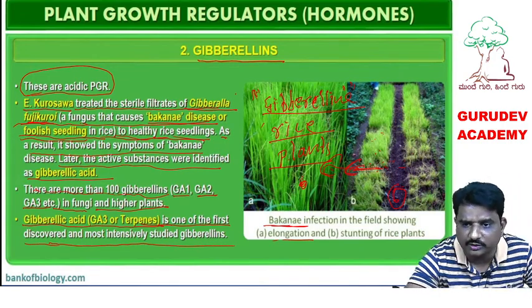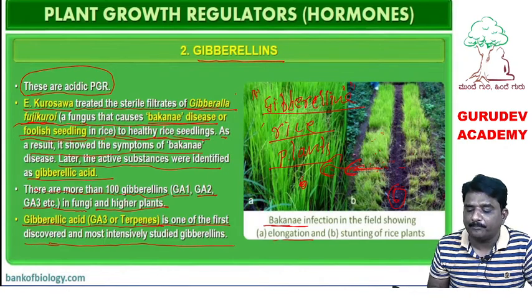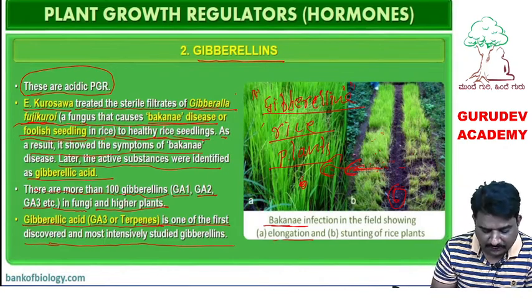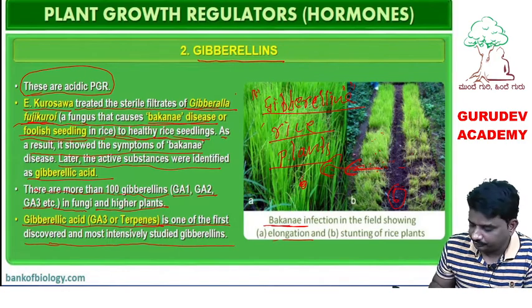The most extensively studied gibberellic acid is, what we can call, terpenes. GA3 gibberellin is the most extensively studied gibberellic acid.